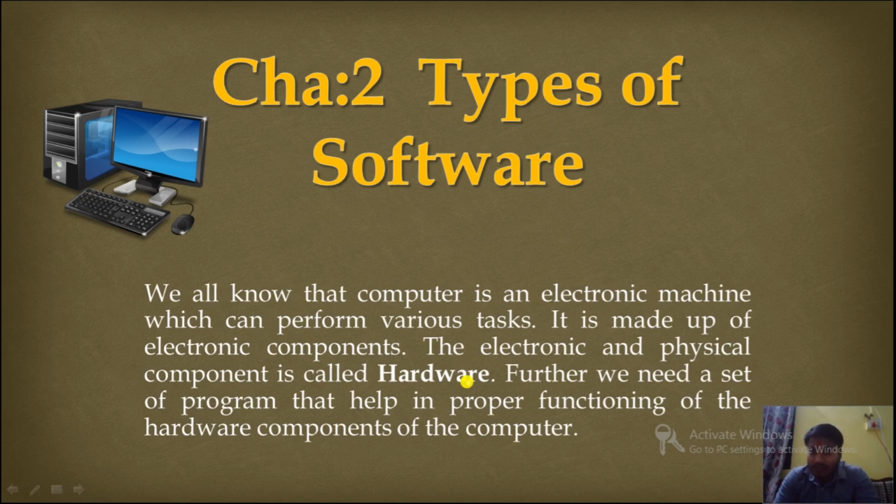So after hardware, an operating system must be installed in the computer. Then only can we interact with the computer for different tasks. Clear? Further, we need a set of programs that help in proper functioning of the hardware components of a computer. Just now I said, without an operating system we cannot use hardware. So after hardware, the software, the operating system, must be installed. After that only we can use it.